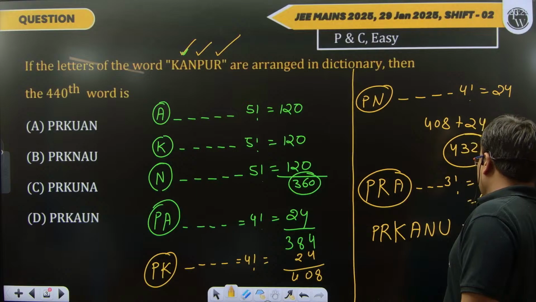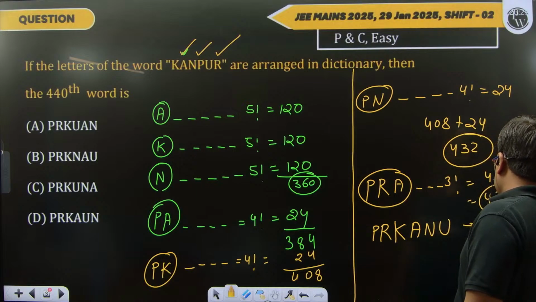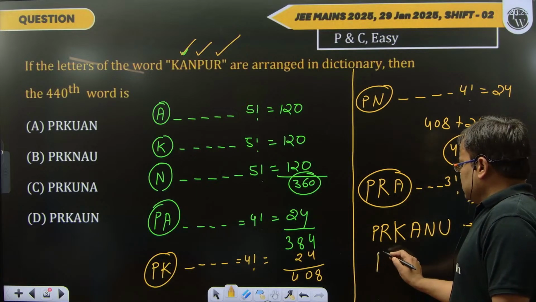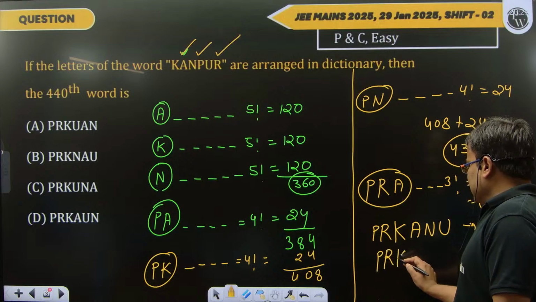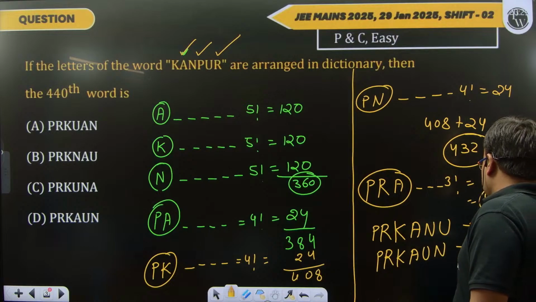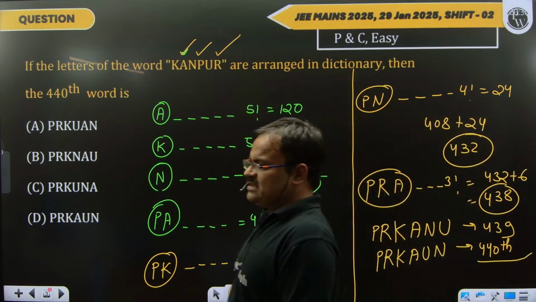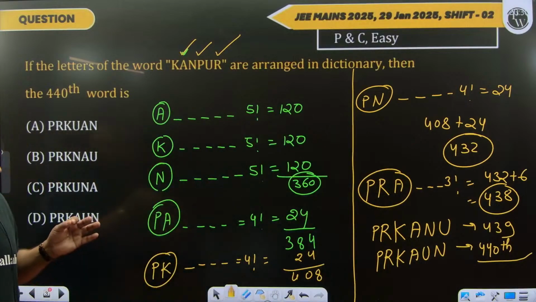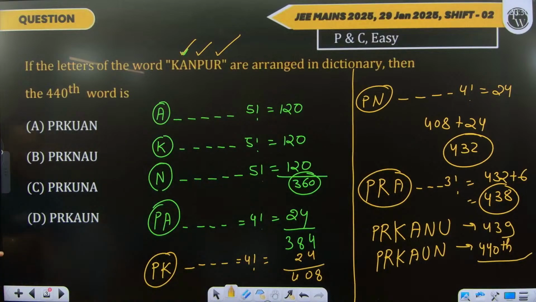This is at the rank of 439. Then we get PRKAUN. This is the word we get at the 440th place.